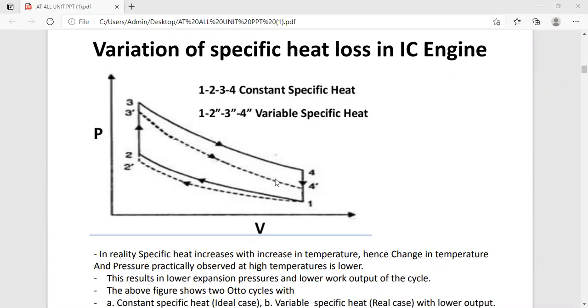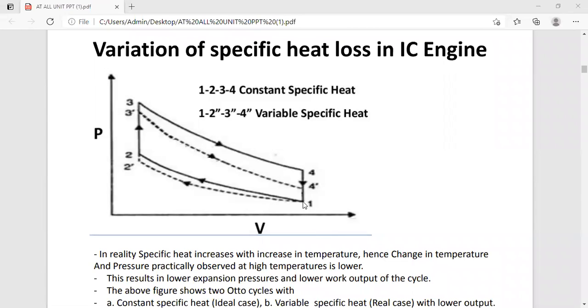So the actual expansion process we can show over here as 3 dash to 4 dash. As we have discussed, the work is shown on the PV diagram, which is why we are choosing the PV diagram, because work should be represented on the PV diagram.